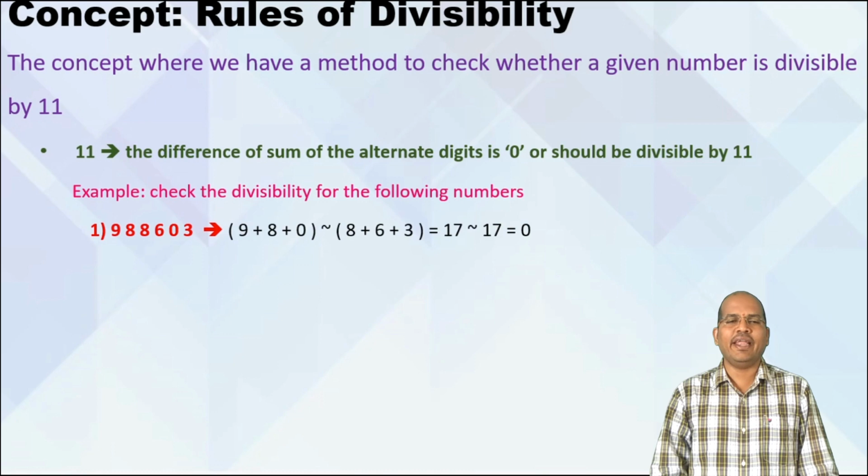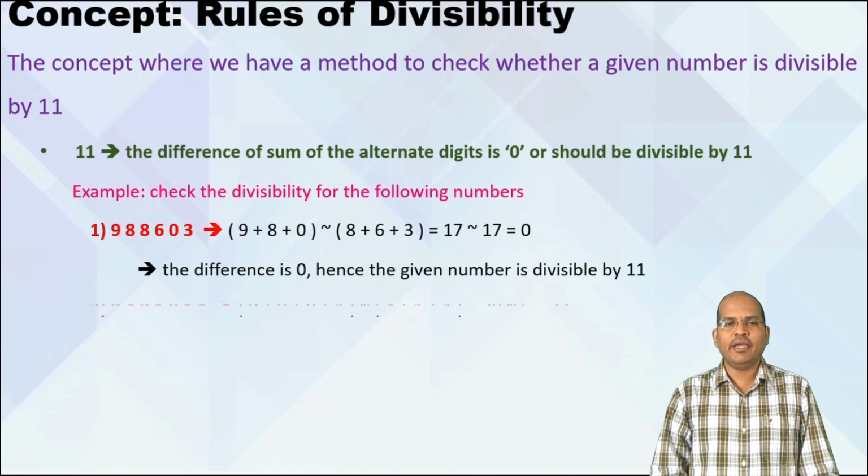For example, the number is 988603. What are the alternate digits? 980 is one combination, 863 is one combination. When you add these combinations, you get 17 and 17. The difference of 17 and 17 is 0. Hence, the given number is divisible by 11.